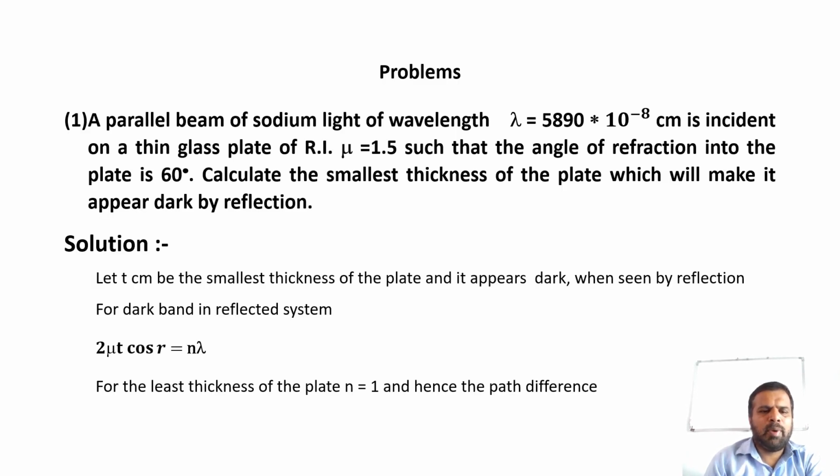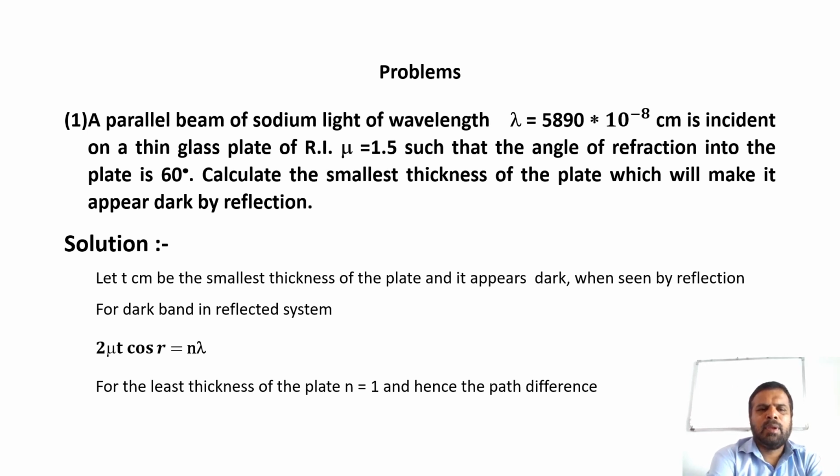Problems. First problem: a parallel beam of sodium light of wavelength lambda equal to 5890 into 10 raised to minus 8 centimeter is incident on a thin glass plate of refractive index mu equal to 1.5 such that the angle of refraction into the plate is 60 degree. Calculate the smallest thickness of the plate which will make it appear dark by reflection.